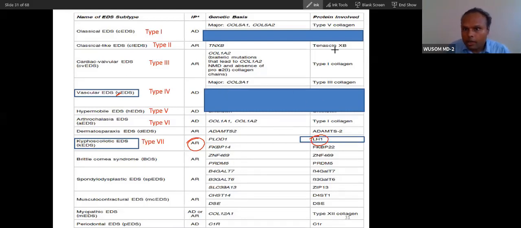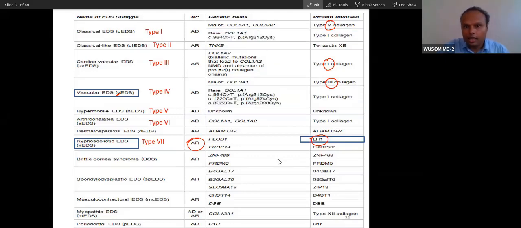And you can see the types of collagen that are involved in this EDS. There can be involvement of type 1 collagen, type 5 collagen, type 3. So you can see the odd numbers. You can remember that odd number collagens are related to Ehlers-Danlos syndrome, not even number collagen. So that is how you can get a trick to remember Ehlers-Danlos syndrome.